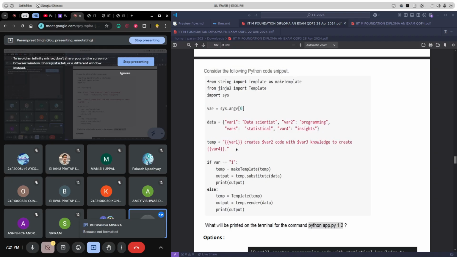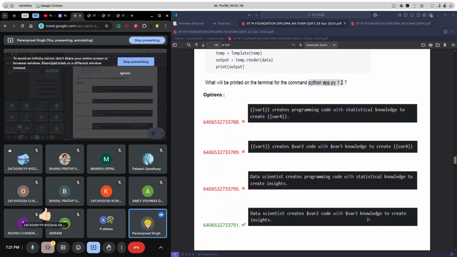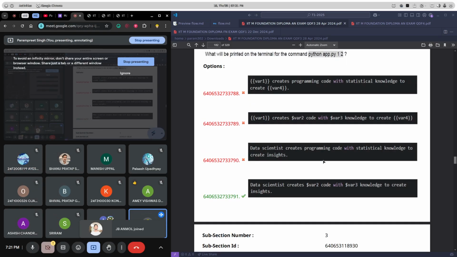And then what will be the final output for this? Data scientist create $var2 code with $var3 knowledge to create insights. Okay, so is it clear to you all? The option will obviously be this fourth one. Is it clear to everyone? All right, guys, if you get any kind of confusion, just ask. If it is clear, then you can respond in chat, you can give reactions or anything.